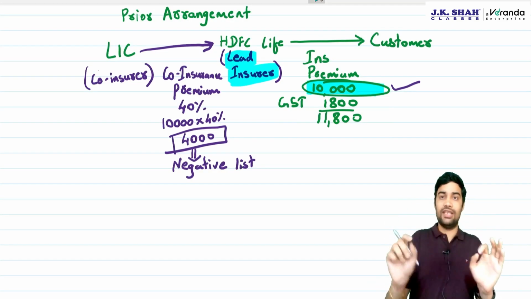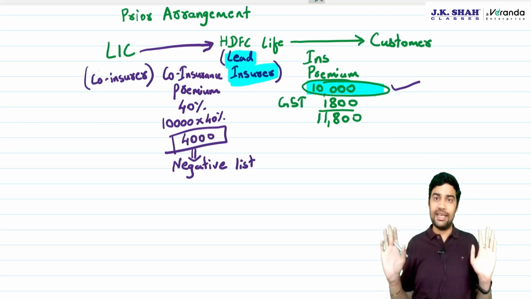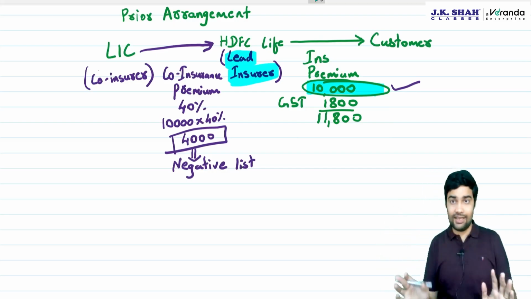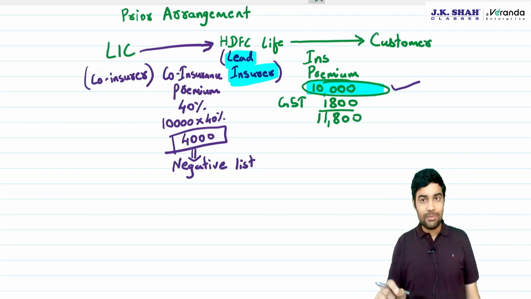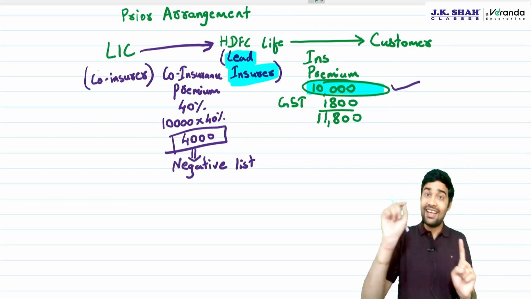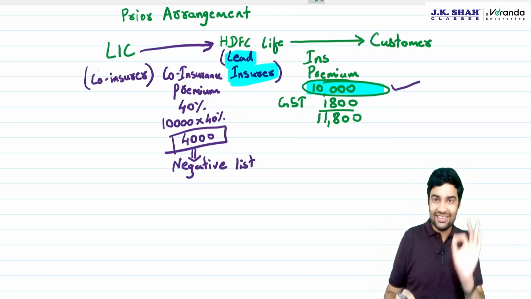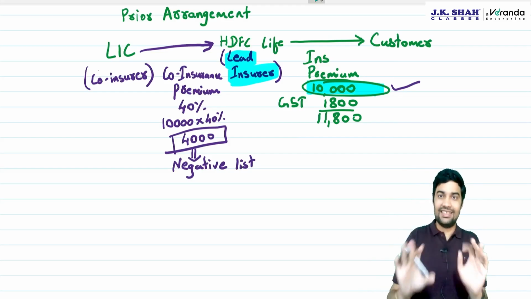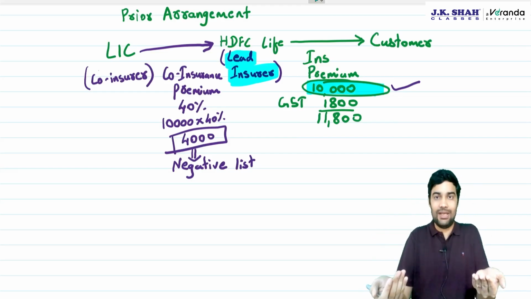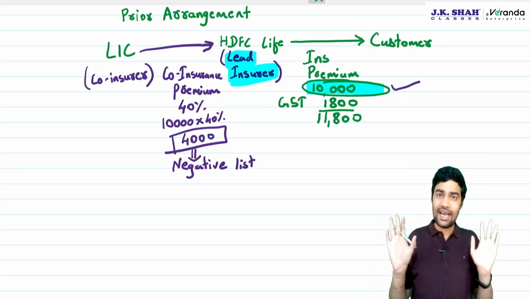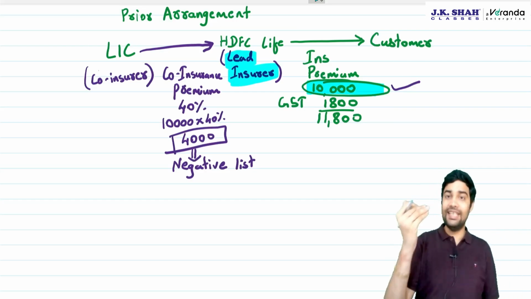Then co-insurance premium will be covered under negative list. Please understand it very carefully. Co-insurance premium is under negative list if the lead insurer has paid GST on full insurance premium which is charged by him to the customer.